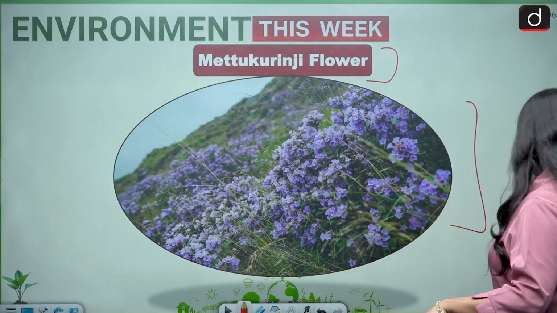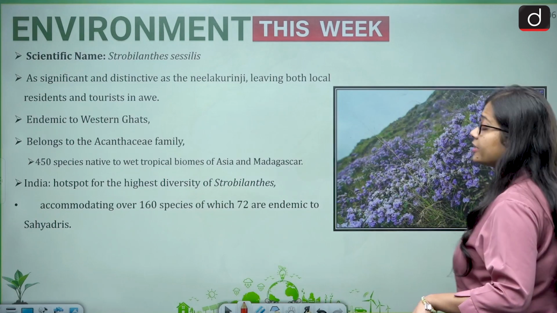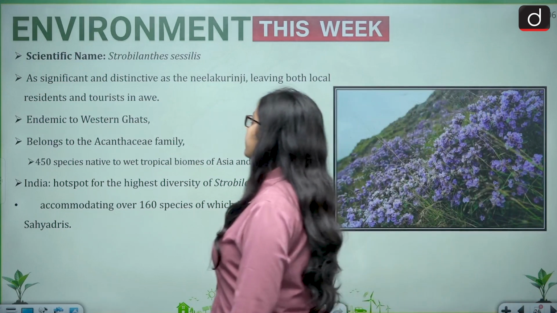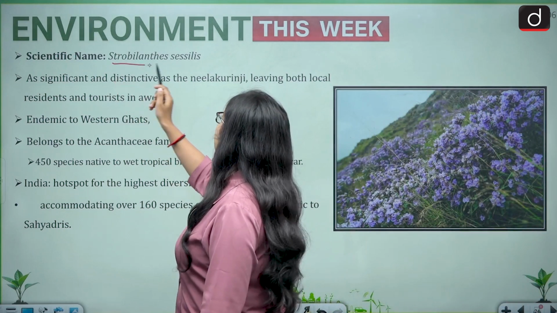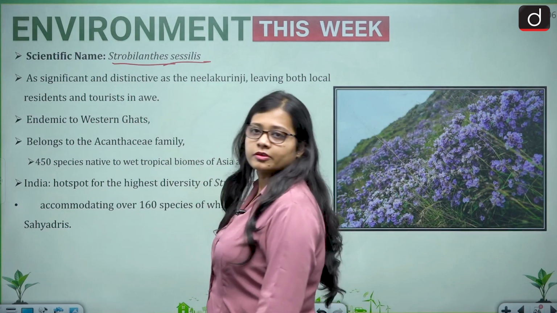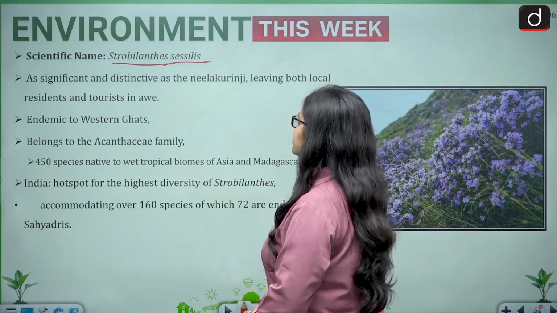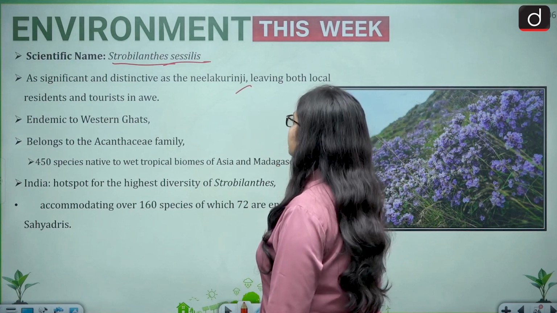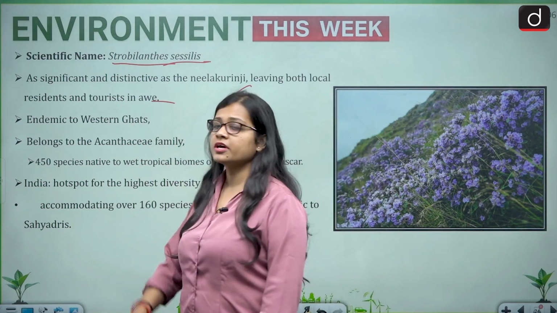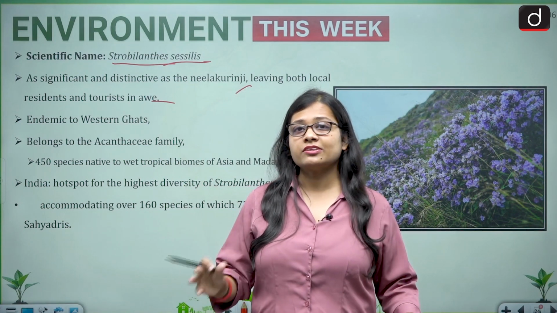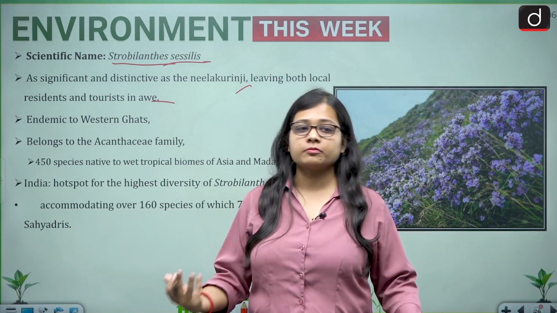This is how it looks, very beautiful when it blossoms. The scientific name of Metakurinji is Strobilanthes sessilis, and it is as significant and distinctive as the Neelakurinji, leaving both local residents and tourists awestruck. It looks very beautiful at its full blossom.